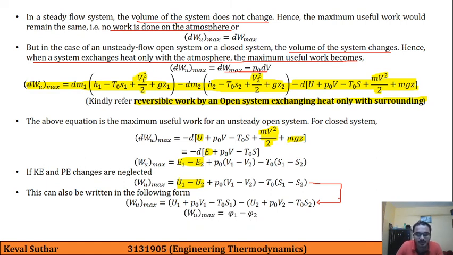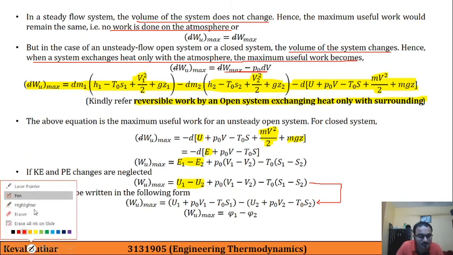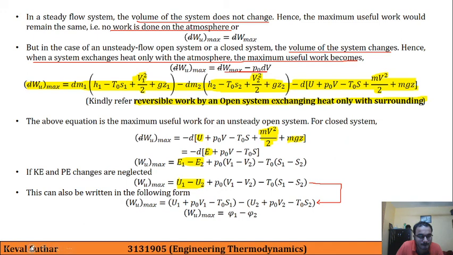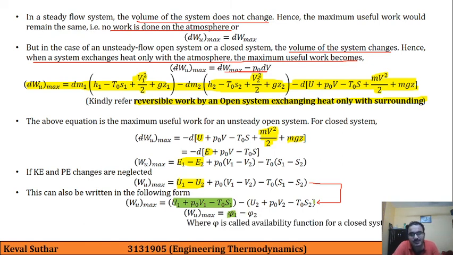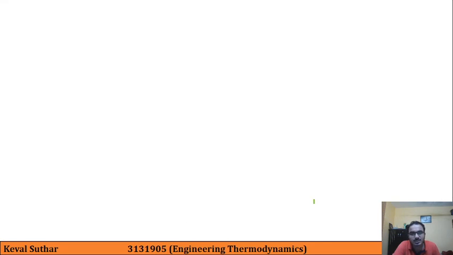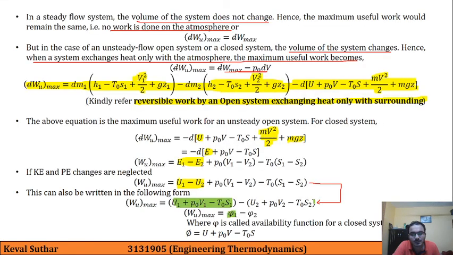So here this entire combination of terms, that is this u plus p0v minus t0s, this can be replaced with this phi 1, or similarly for phi 2, where this phi is called as availability function for the closed system,